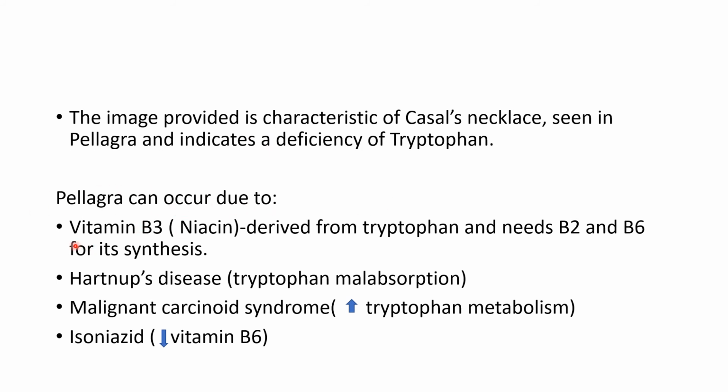Pellagra can occur due to deficiency of vitamin B3, that is niacin, derived from tryptophan, and it needs B2 and B6 for its synthesis. Also it can occur in Hartnup's disease due to tryptophan malabsorption, in malignant carcinoid syndrome by increased tryptophan metabolism, and with isoniazid, which decreases vitamin B6.